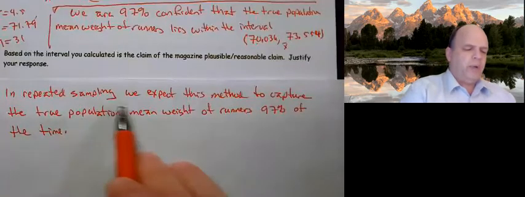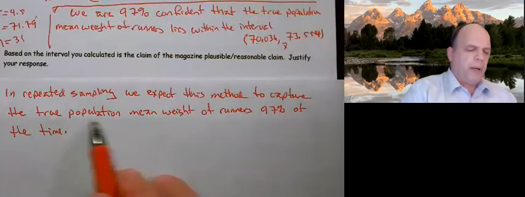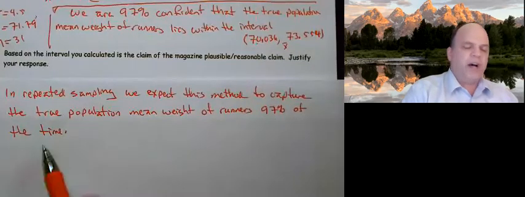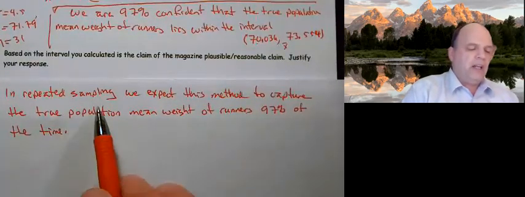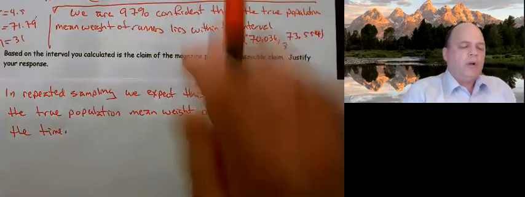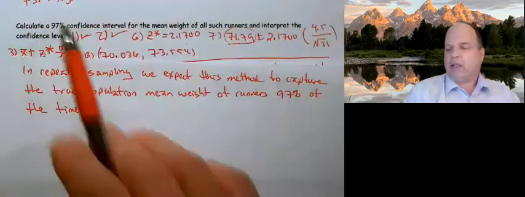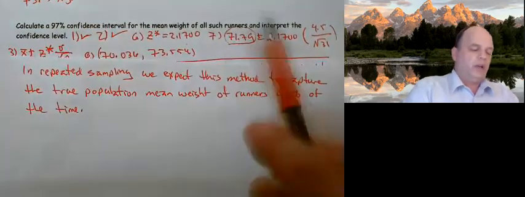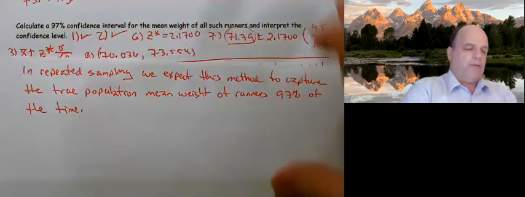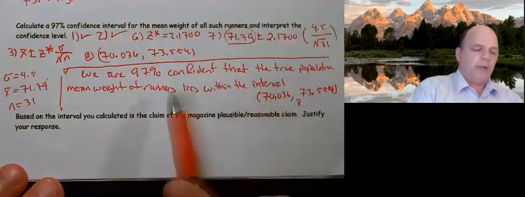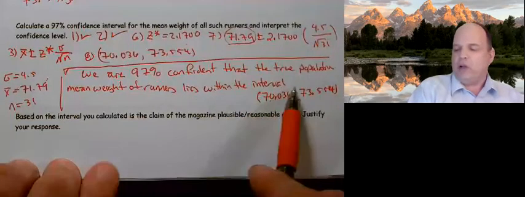In repeated sampling, we expect this method to capture the true population mean weight of runners 97% of the time. Now, that answers the part up here where it says interpret the confidence level. That's not writing the conclusion. The conclusion I was able to fit in: we are 97% confident the true population mean weight of the runners lies within the interval.